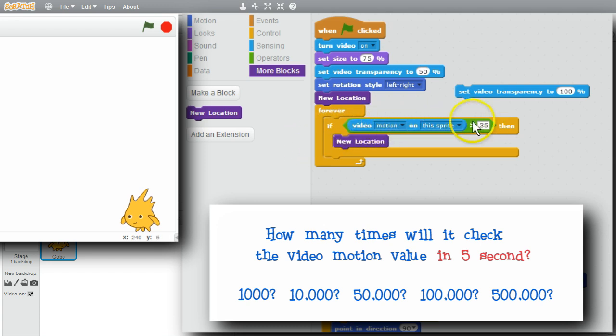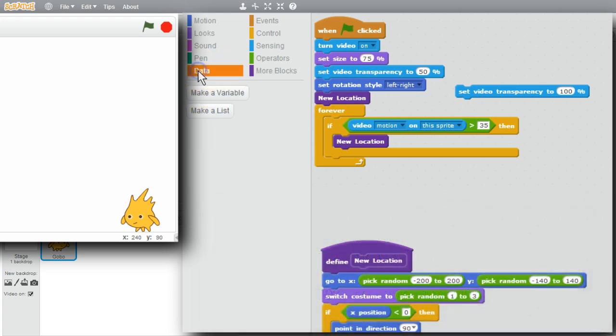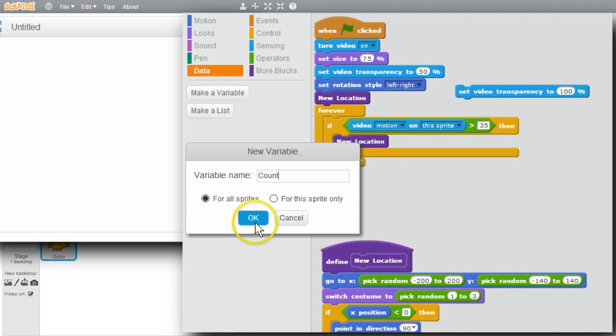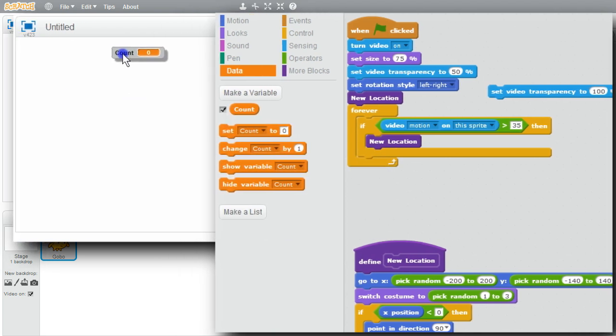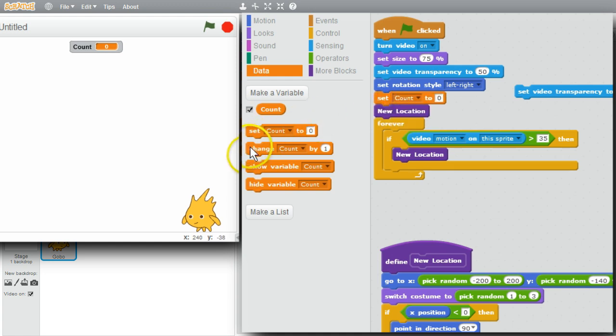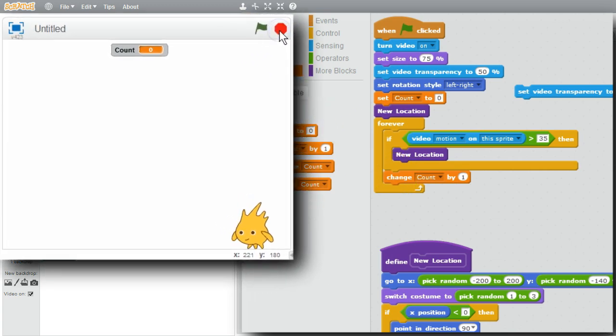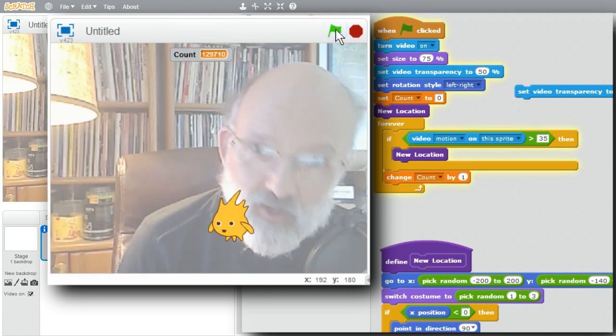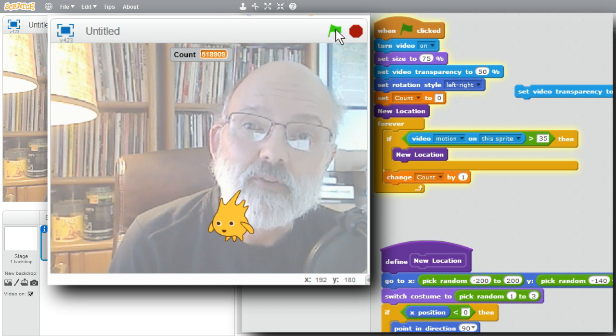I'll find out how fast it goes on my computer. Data, make a variable, call it count. Move it to the center. Initialize it to 0. Change the count by 1 every time it goes through the loop. I'll try it. When I run it, I'll count for about 5 seconds. Watch the counter. Begin. 1, 2, 3, 4, 5.